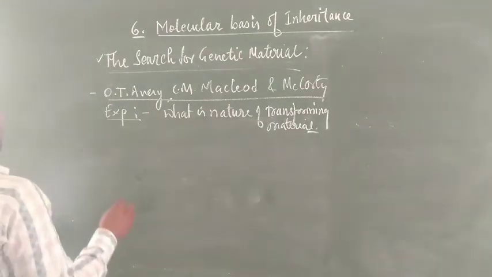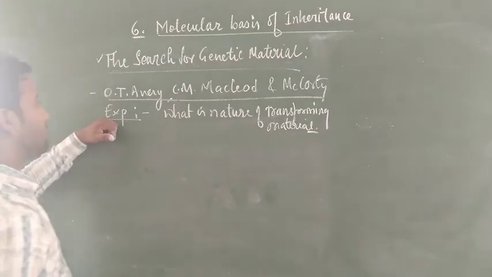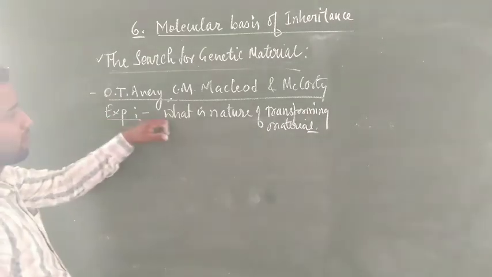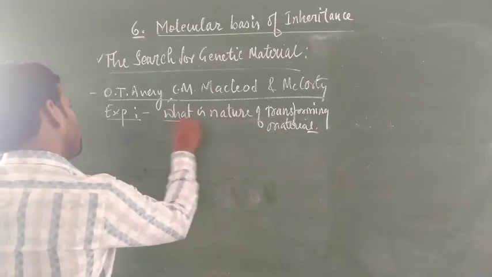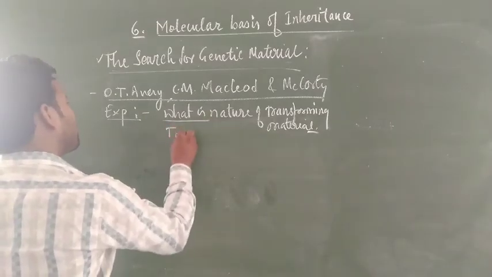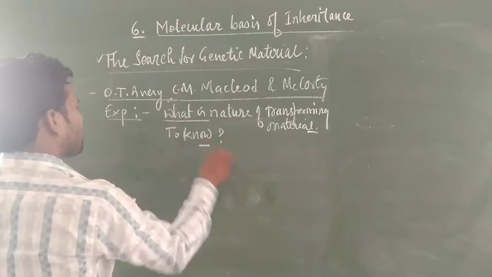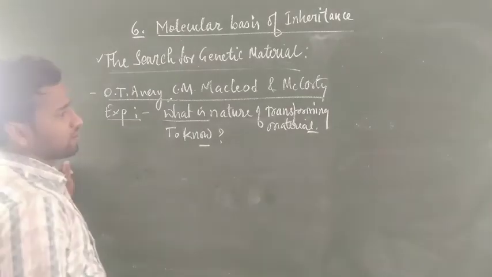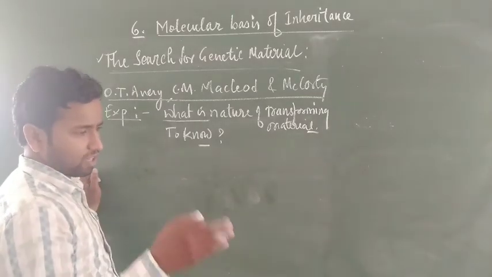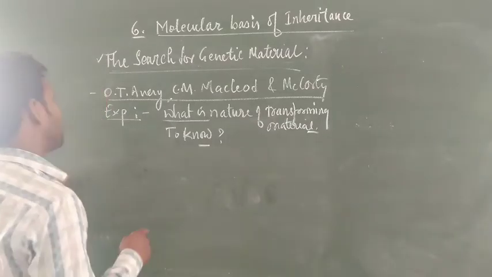Which one is responsible for transforming bacteria? O.T. Avery, C.M. MacLeod and McCarthy performed their experiment to know the nature of the genetic material, especially which material is responsible for transferring the character, transforming the R form into the S form.